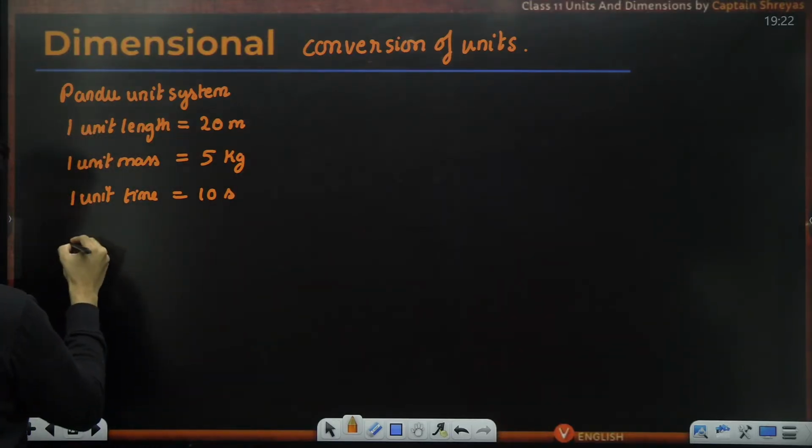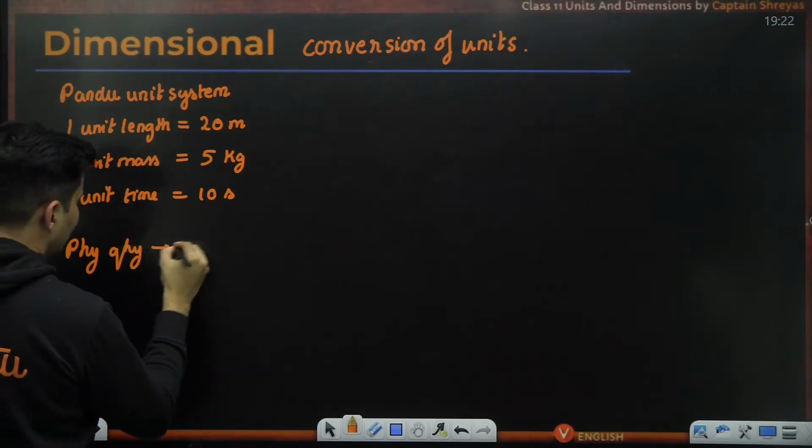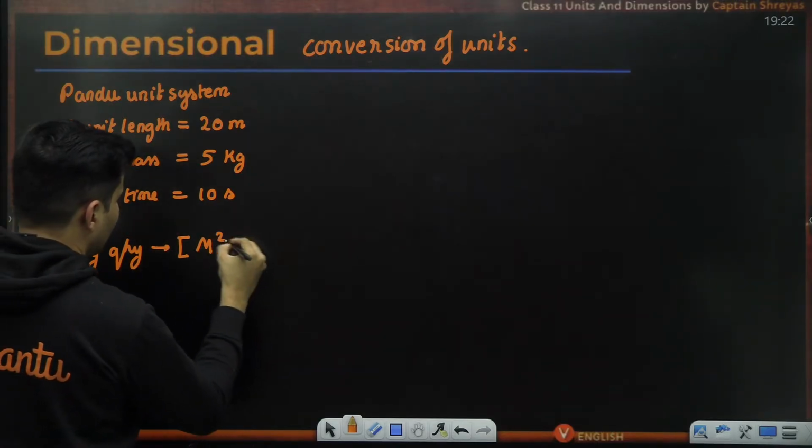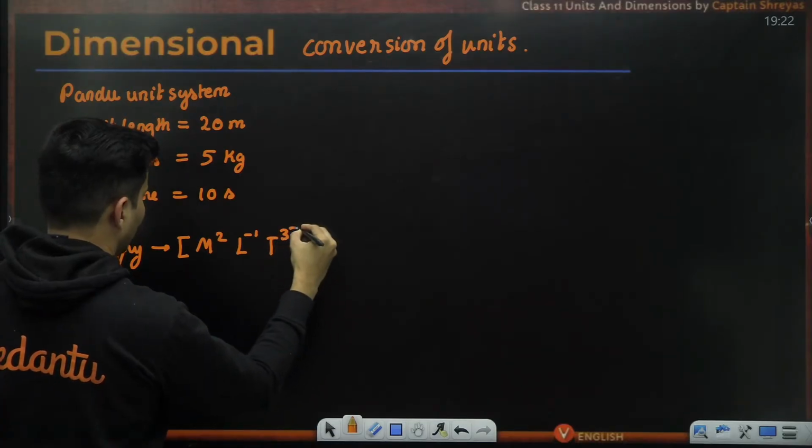Imagine there is a physical quantity whose dimensions are M raised to 2, L raised to minus 1, T raised to 3.